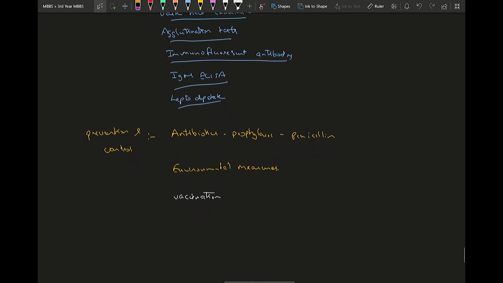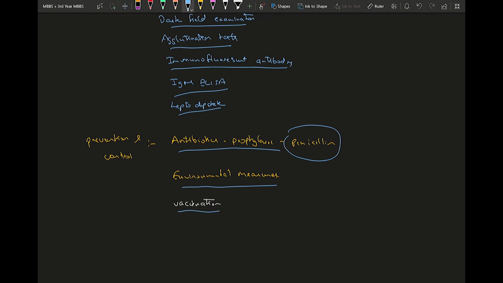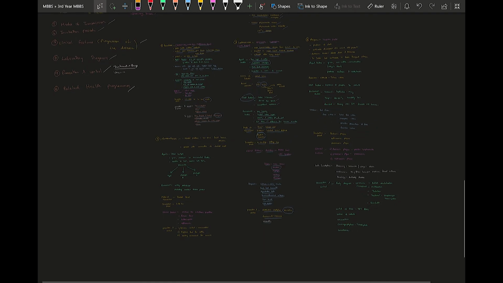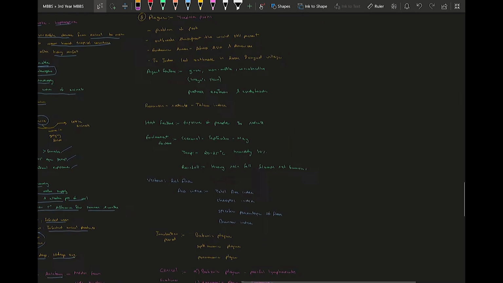So prevention and control again, antibiotic prophylaxis. The drug of choice here is penicillin, and environmental measures. That is hygienic cattle again. Your well maintained houses to ensure there are no rodents running around here and there, and finally vaccination. So that will be all about leptospirosis.